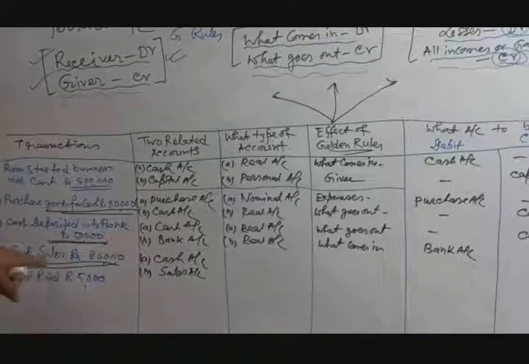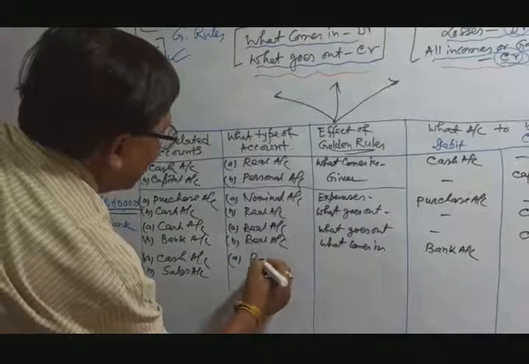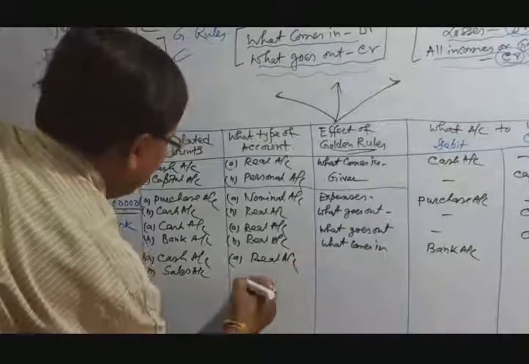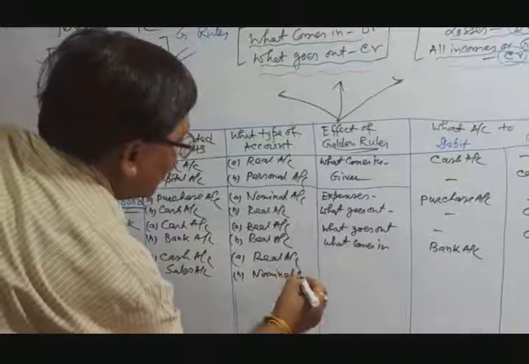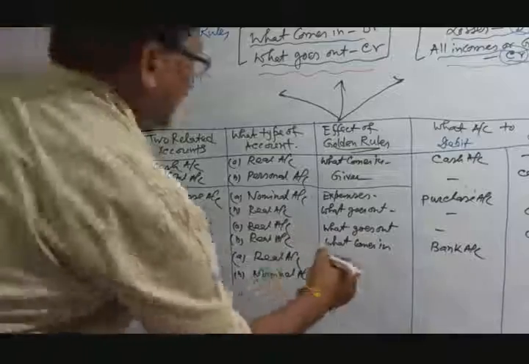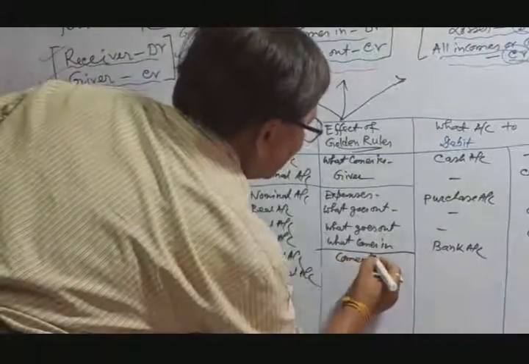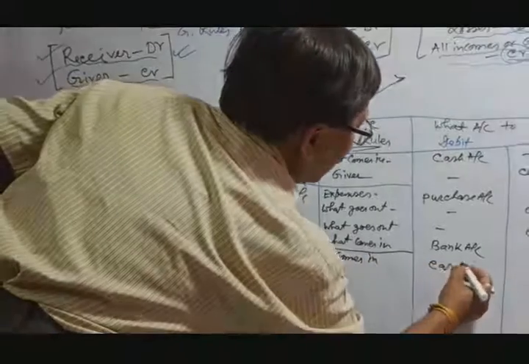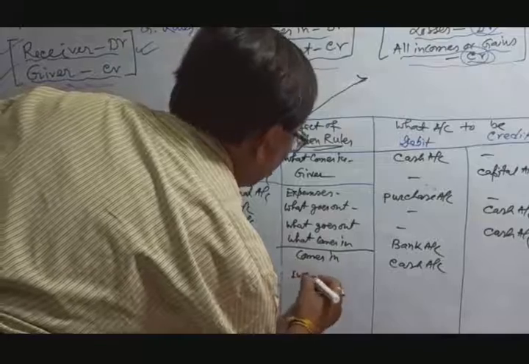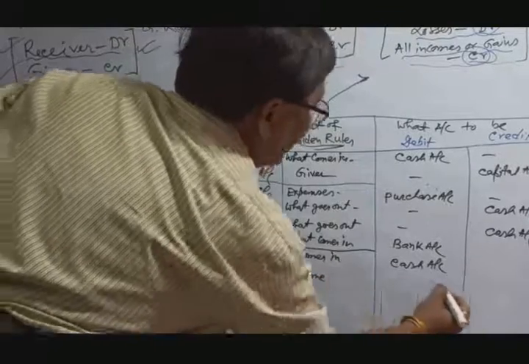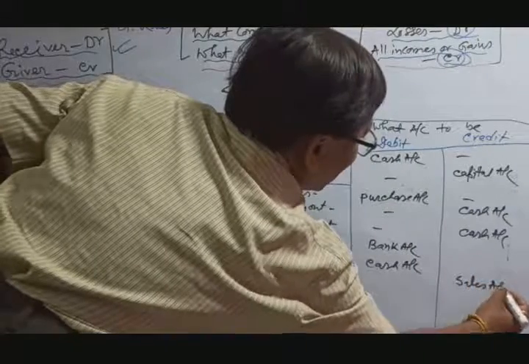Cash is the real account, sales is the nominal account. Then you apply the rules. In this case cash comes in, so cash account debit. And in this case it is income, so sales account credit.